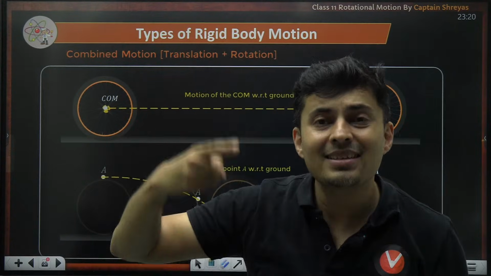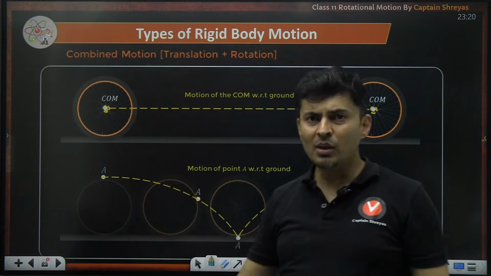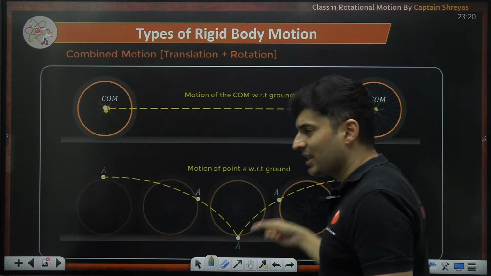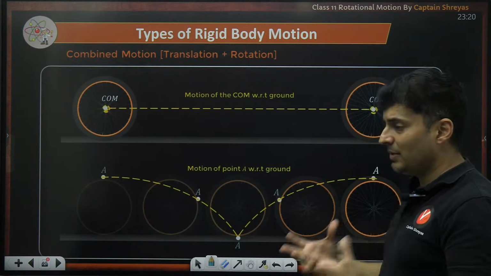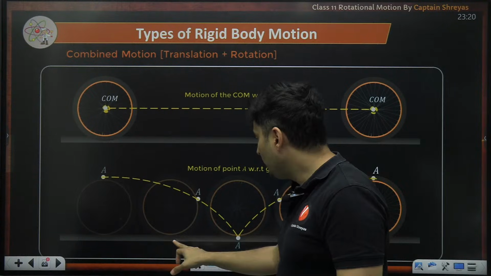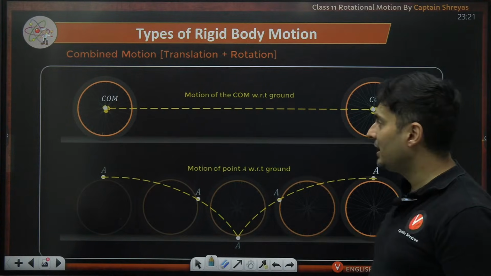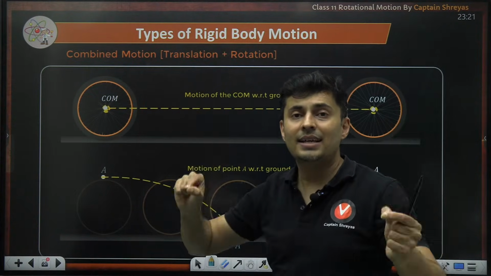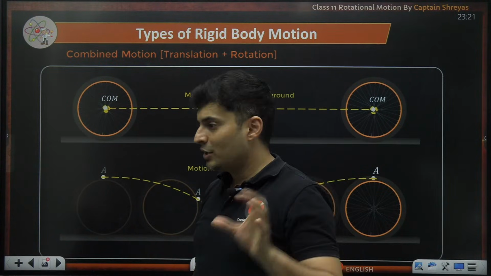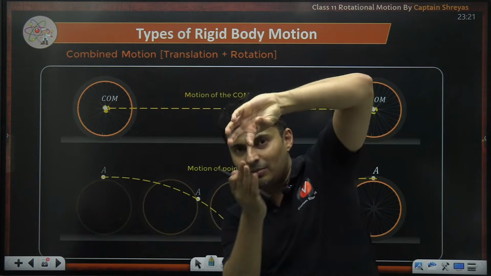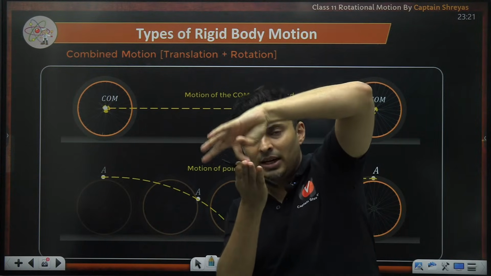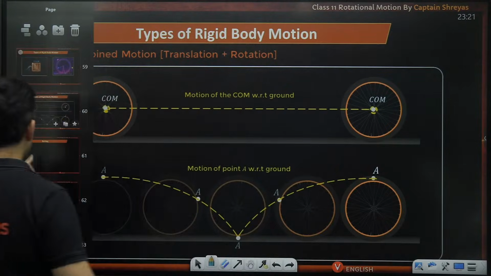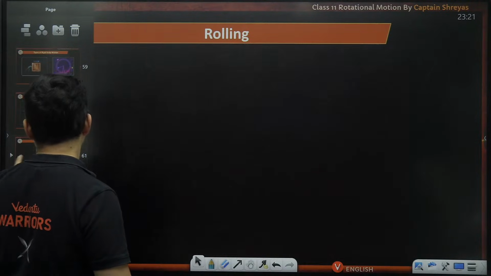It is basically rolling motion, where you will see there is translation happening and a rotation happening simultaneously, but in a very specific way, such that the point of contact never has instantaneous velocity. Whenever that point of contact comes to the bottom, you will see it is always going to be at rest. That is the specific case about rolling motion.